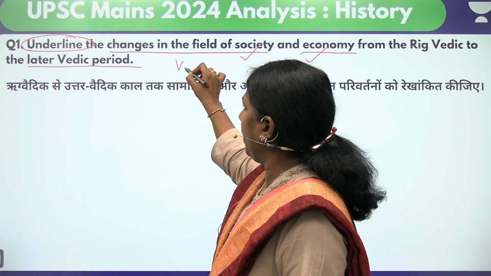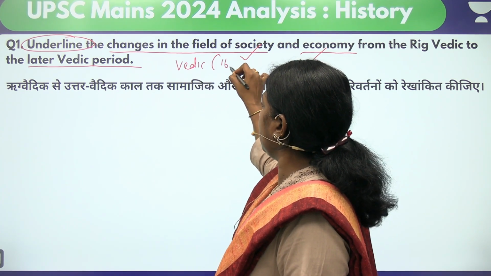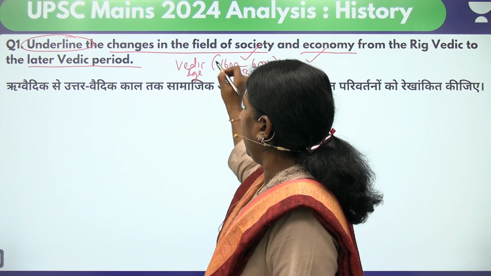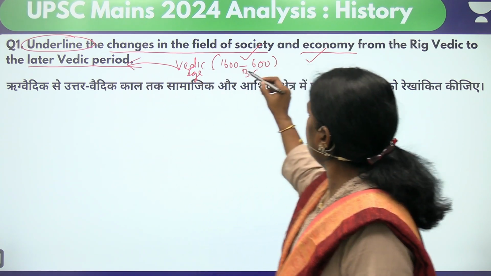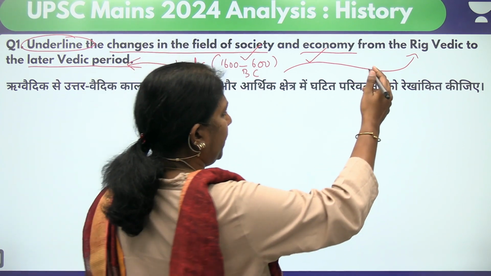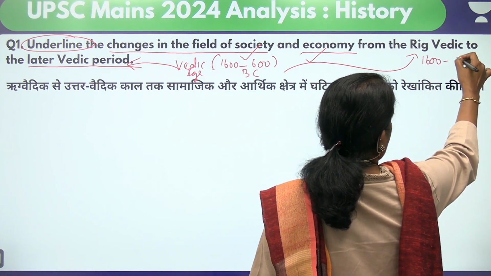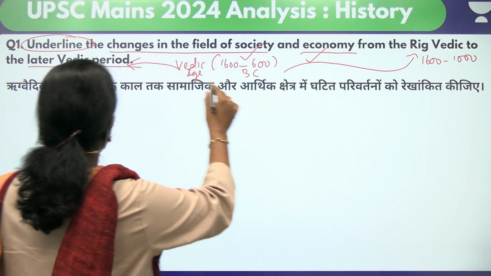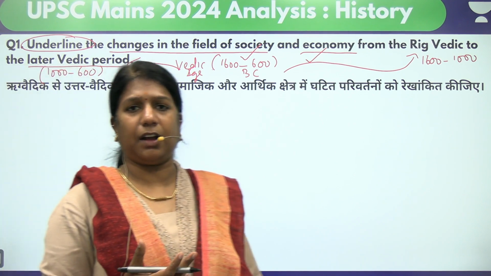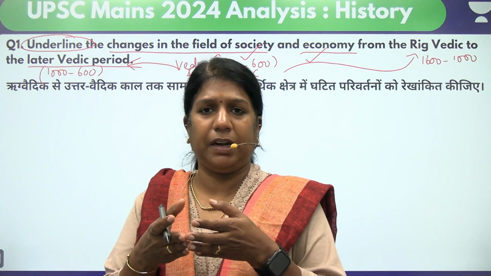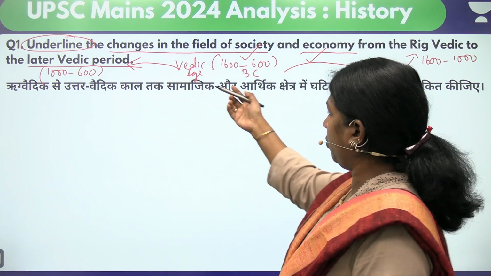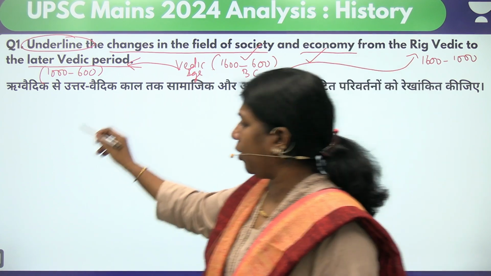When you look at the overall Vedic age, it falls from 1600 to 600 BC. We divide the Vedic age into two: the early Vedic period, also called the Rigvedic period, from 1600 to 1000 BC, and the later Vedic period, from 1000 to 600 BC. So give a small introduction about how the Vedic age entered and how historians split it into two. Now we'll directly go on to the question, changes in the field of society and economy.